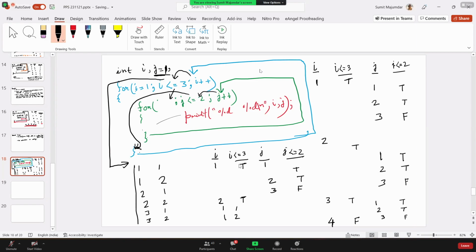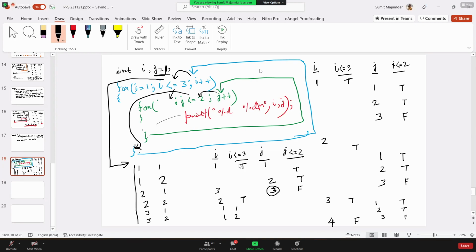And here, what is the current value of J? 3. The current value of J is 3. See here, there is no reinitialization of J. That is why it will take the previous value, that is J value is 3. As it is 3, the condition is false, so it will not enter into the loop. So as it has not entered into the inner loop, it will go back to the outer loop. I value will be 3, right?